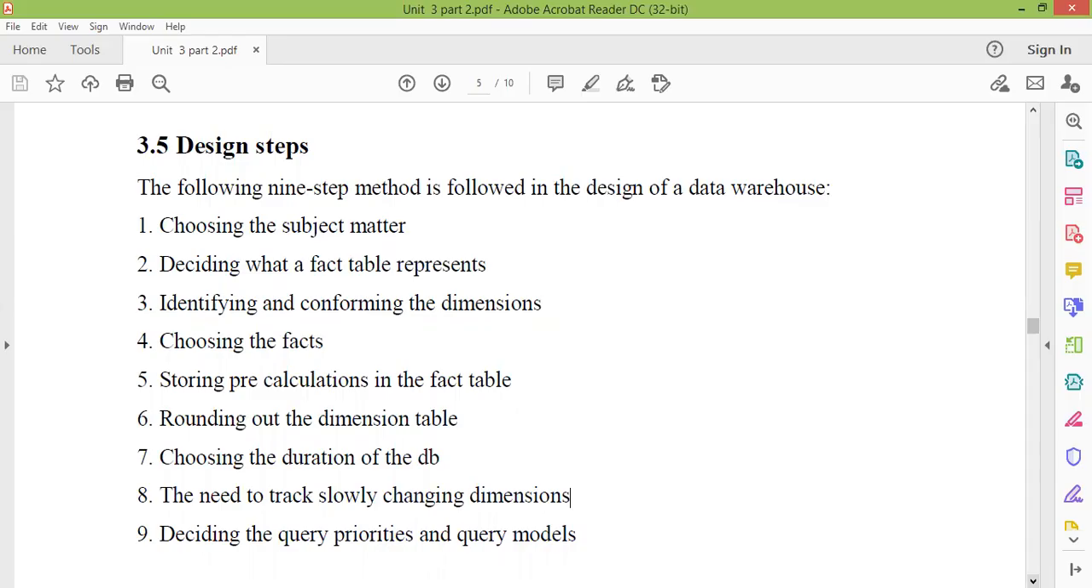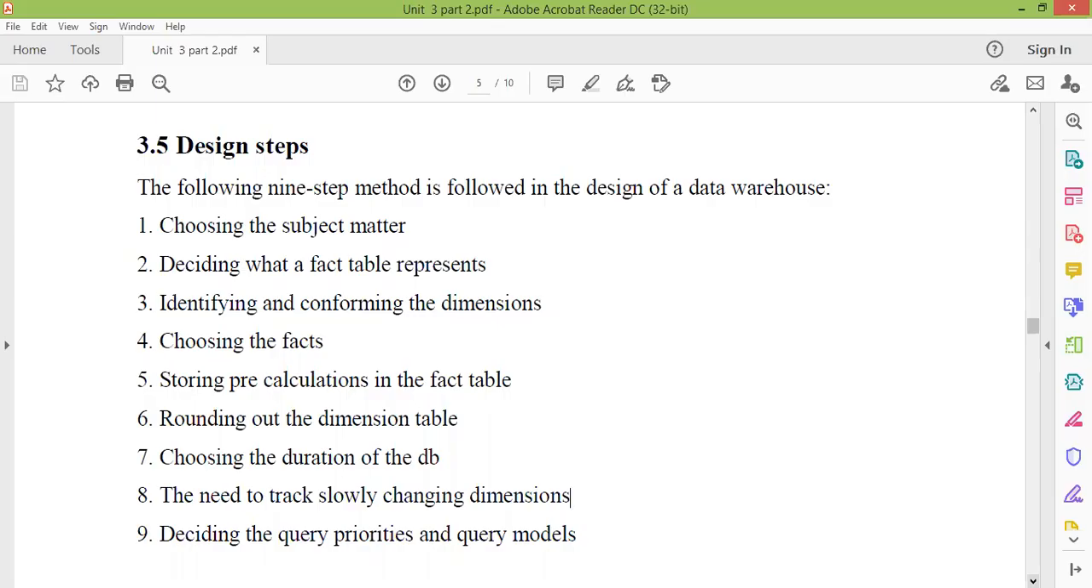Fifth point is storing the pre-calculation in the fact table. Pre-calculation means that you have to clean up, aggregate all the calculation which is required to store the data into the fact table. You will do all the calculation. Then rounding out the dimension table. Rounding out the dimension table means, because it's a multi-dimensional view, sometimes you need this amount, sometimes you need this amount. So you have to round off that so that it should be consistent for all the dimensions.